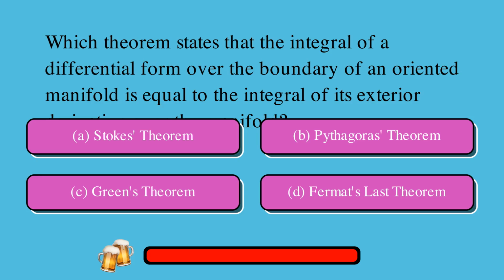Which theorem states that the integral of a differential form over the boundary of an oriented manifold is equal to the integral of its exterior derivative over the manifold? A, Stokes's theorem, B, Pythagoras' theorem, C, Green's theorem, or D, Fermat's last theorem? The correct answer is A, Stokes' theorem.